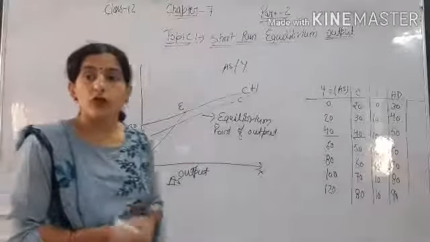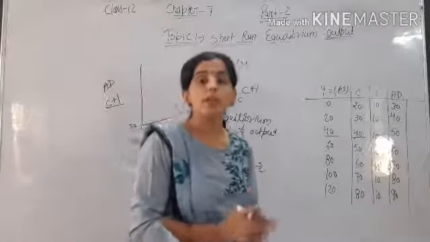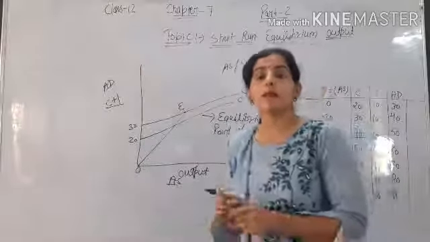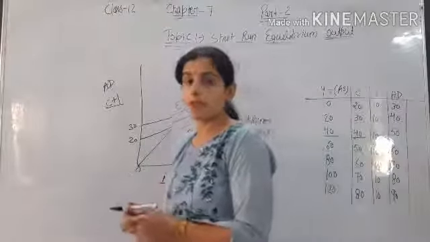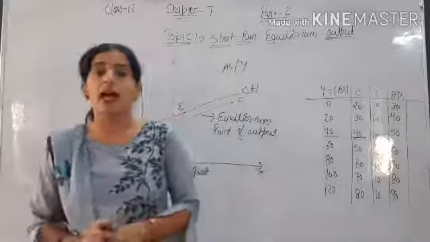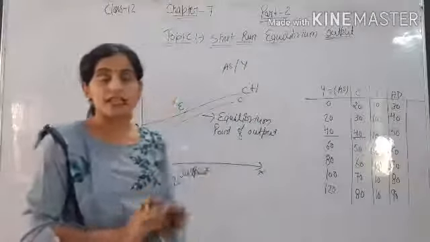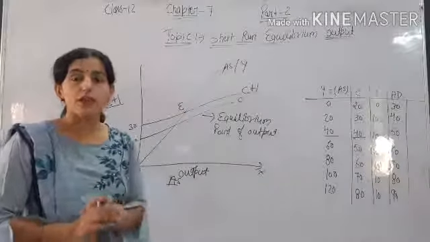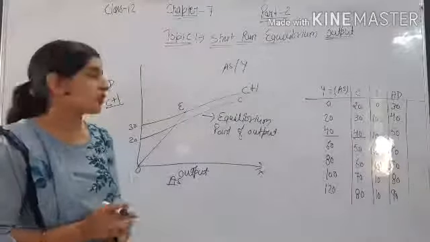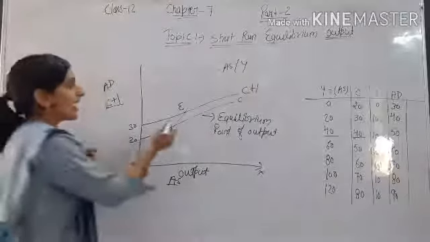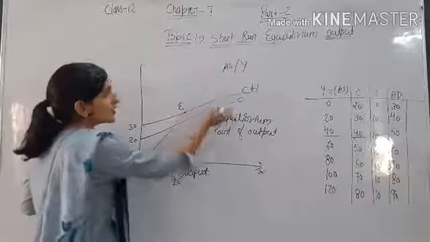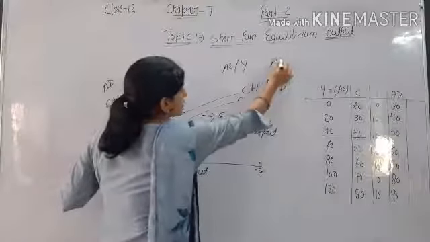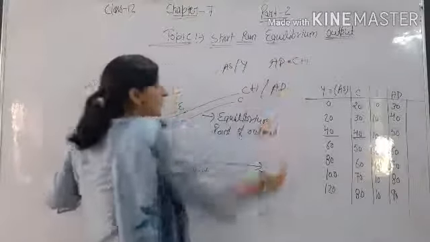It means whatever producers plan to produce is exactly equal to whatever people plan to buy. Both demand and supply are equal. It means there is no unsold stock, and the producer is not suffering from the loss of unsold stock. So our aggregate demand is equal to C plus I.